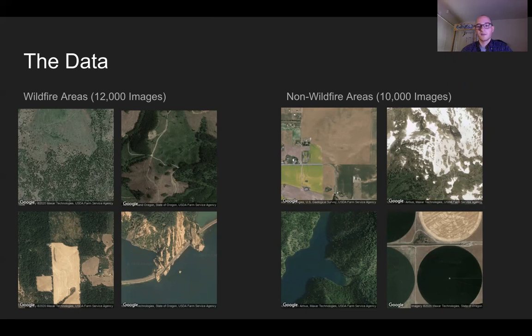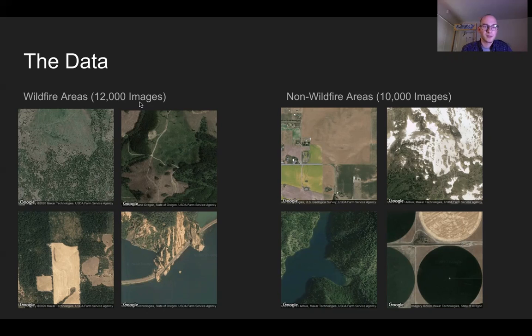So for the non-wildfire images, I took an additional 10,000 randomly generated latitude and longitude pairs that are all within Washington state, and I fed those through a Python loop that would pull images from Google Static Maps and download them.